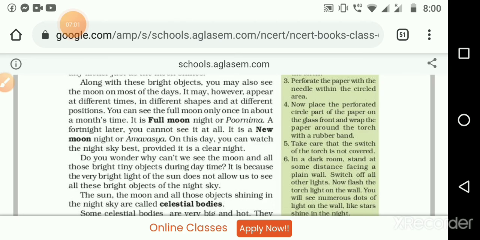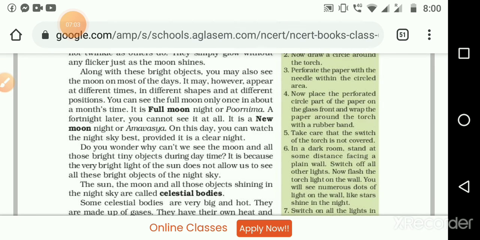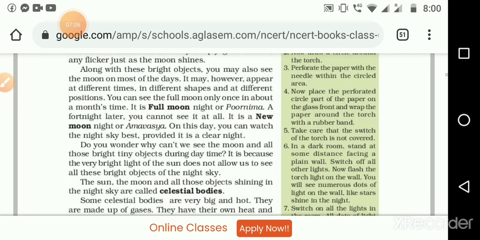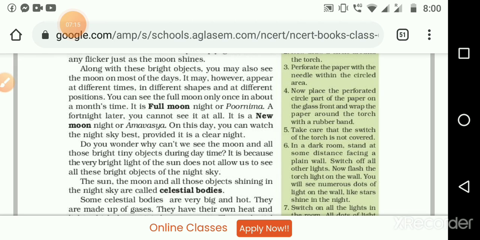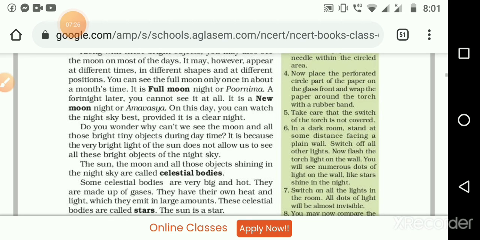Then next one, you can see the full moon only once in about a month. Means it takes 28 days to complete one circle from full moon to new moon. So we have one full moon and one new moon in a month. The next sentence: it is full moon night or Purnima. What we call Purnima or full moon night is the day we can see the bright moon.